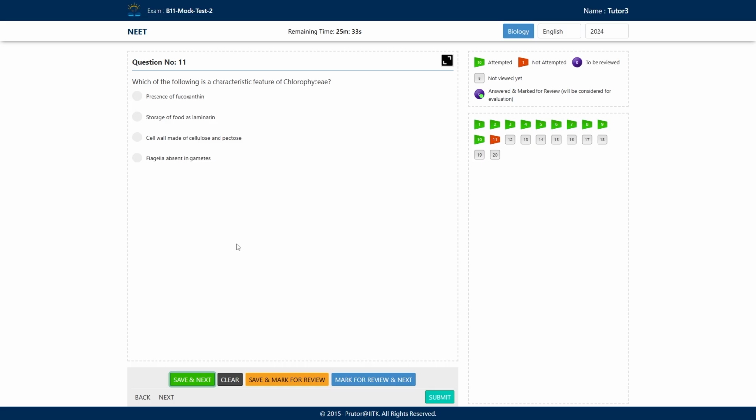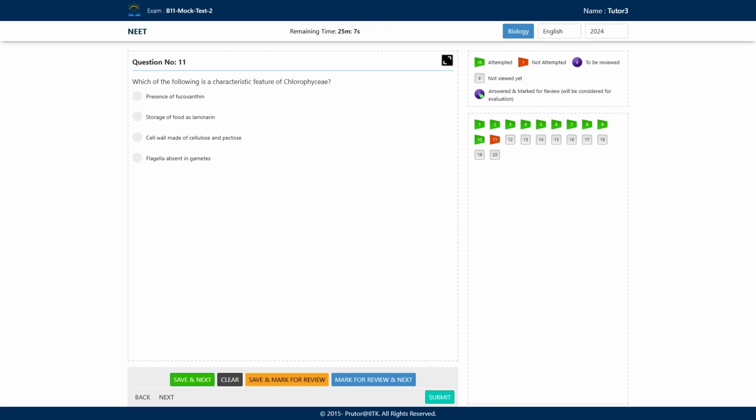But what about the chlorophyceae? The cell wall is made up of cellulose and pectose. And what about in the case of Phaeophyceae? The cell wall is having deposition of a very special thing. What is that? Algin.